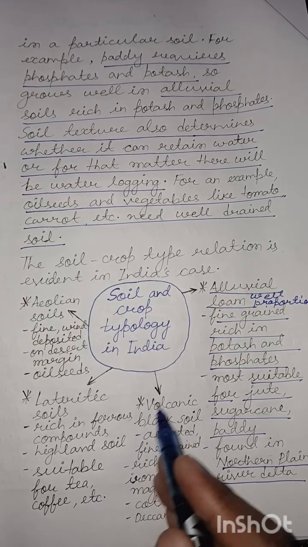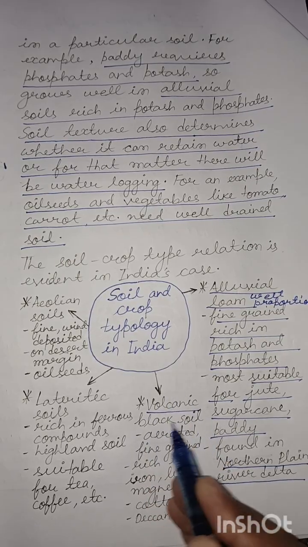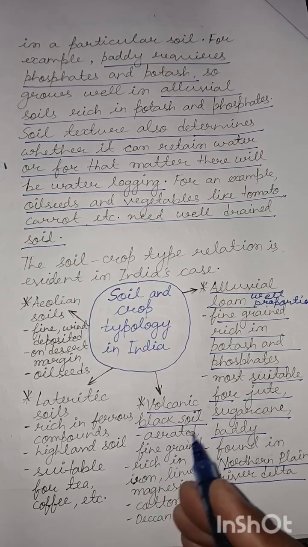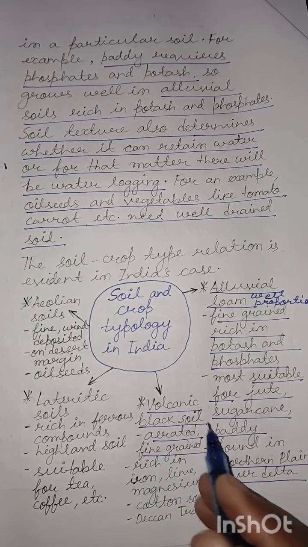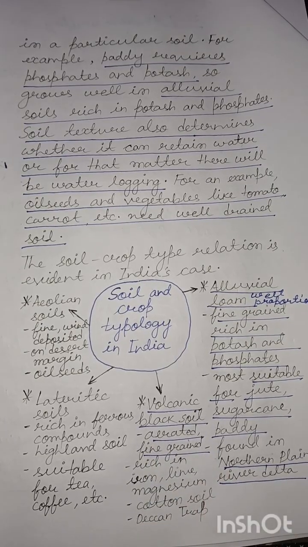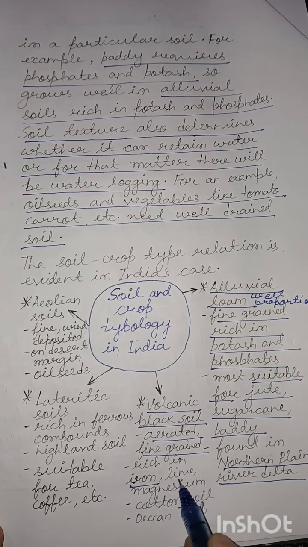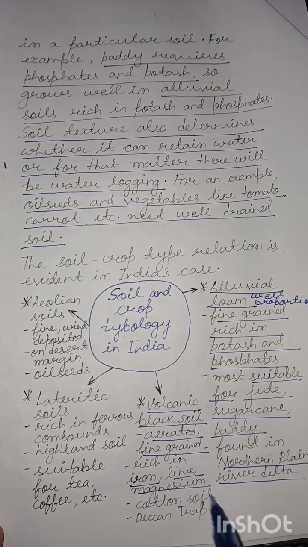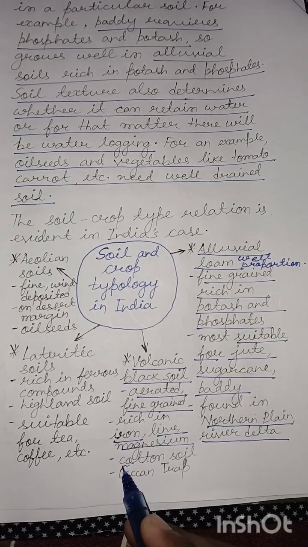Then comes the second most important soil type of India, that is the volcanic black soil. It is well aerated, it is fine grained, so it can retain moisture for a long time. It is rich in iron, lime, magnesium, etc. It is called cotton soil.